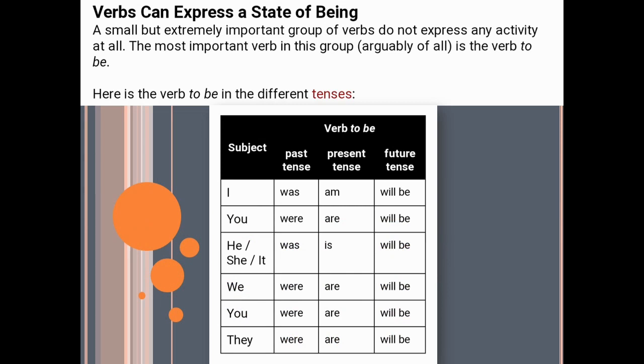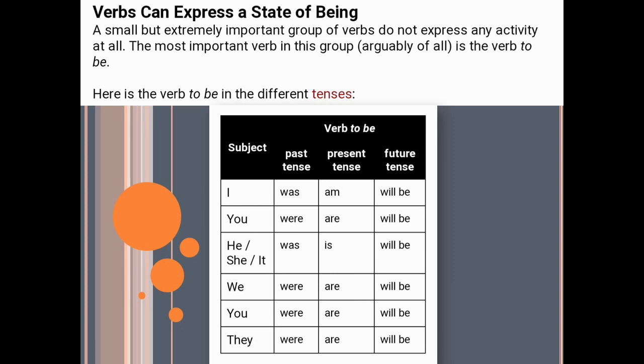Next is verbs can express a state of being. A small but extremely important group of verbs do not express any activity at all. The most important verb in this group is the verb to be. So, some verbs tell you the position, the existence of something. Here is the verb to be in different tenses. So, here is a table given about verb to be according to their subject and their tenses.